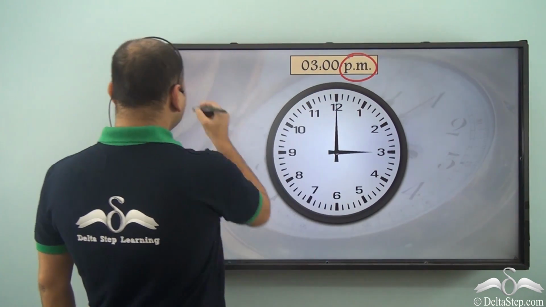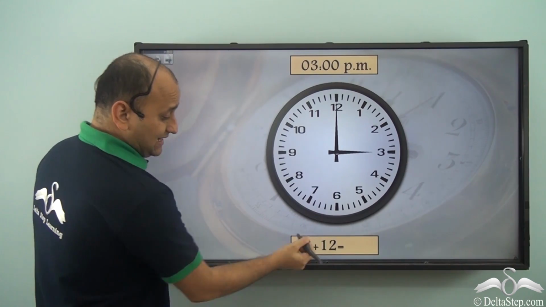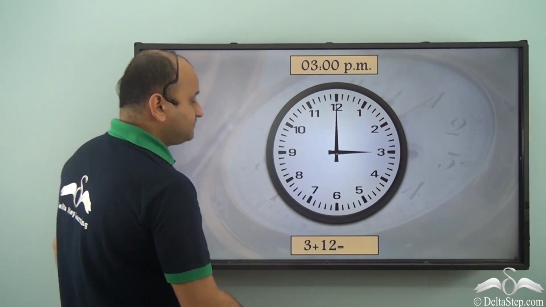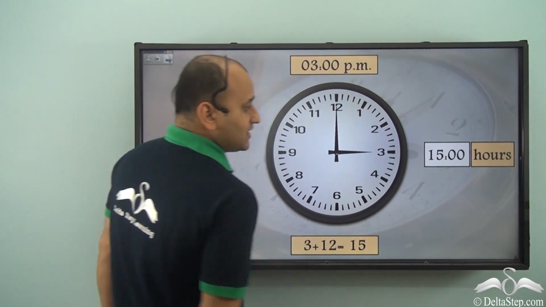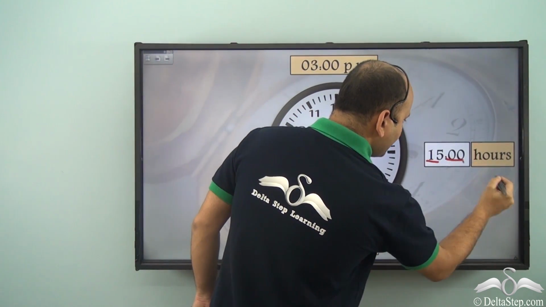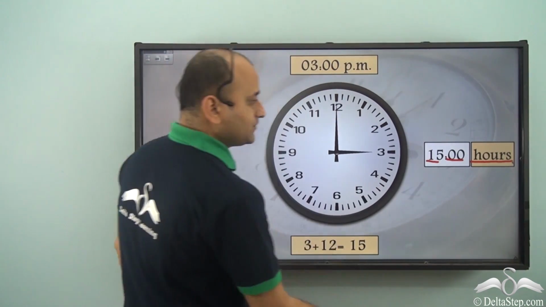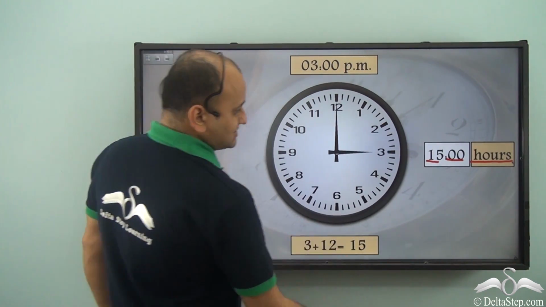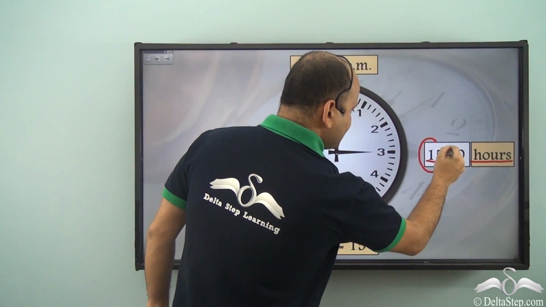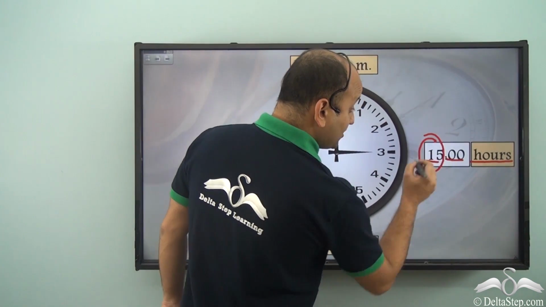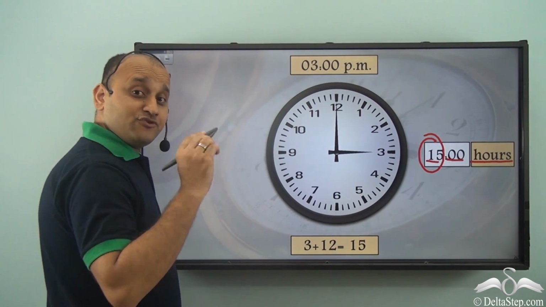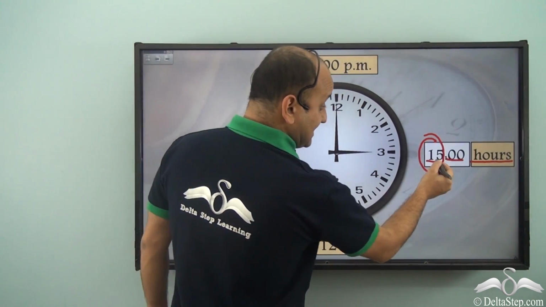So here the hour is 3. So it's 3 plus 12, which is 15. So it is 1500 hours. This itself signifies that it is post noon, because the clock has already crossed 12 noon, since the number is greater than 12.